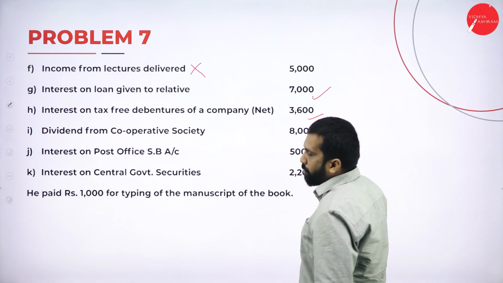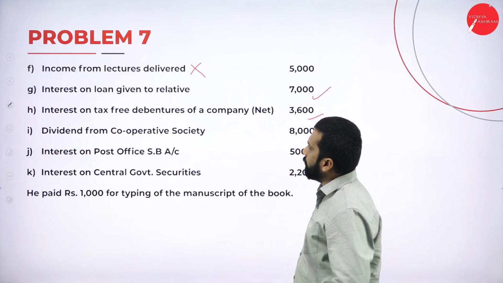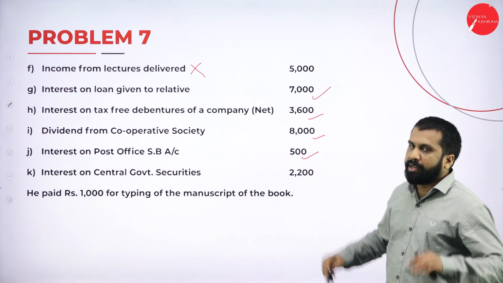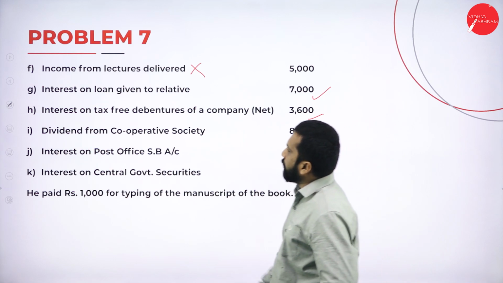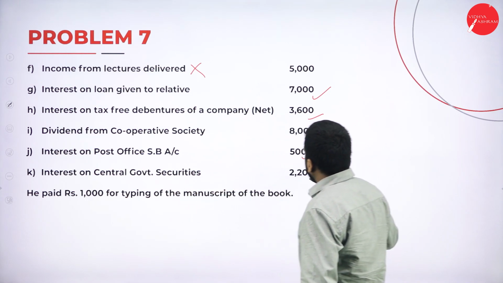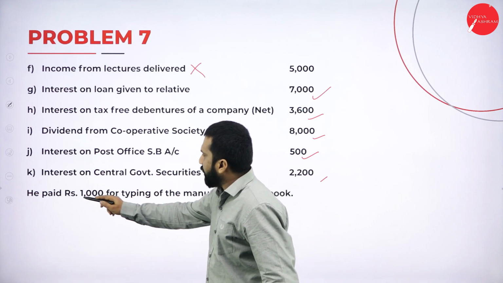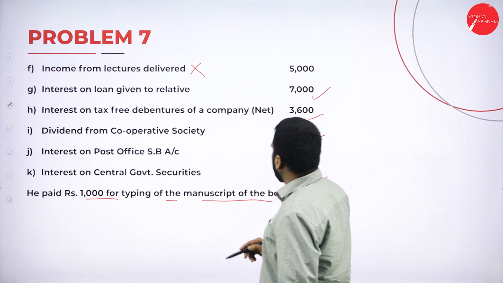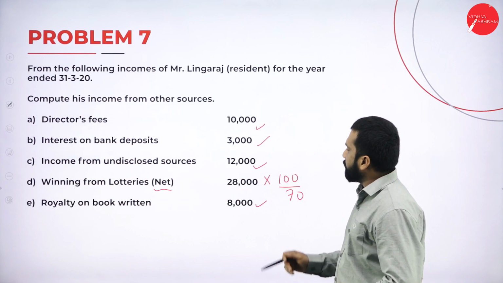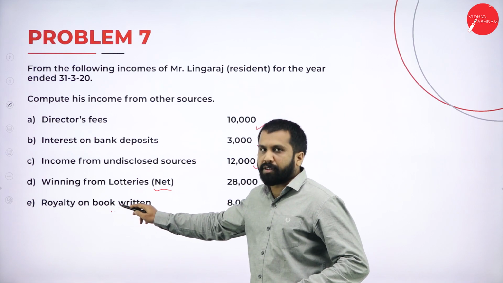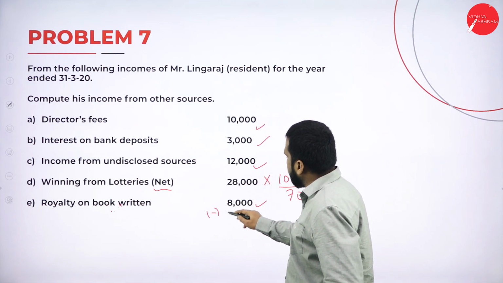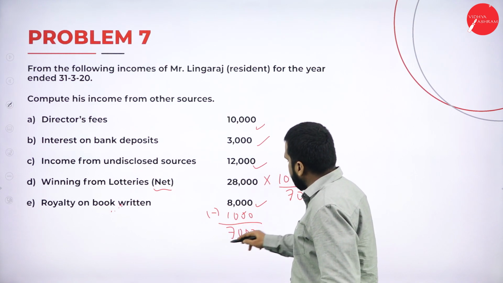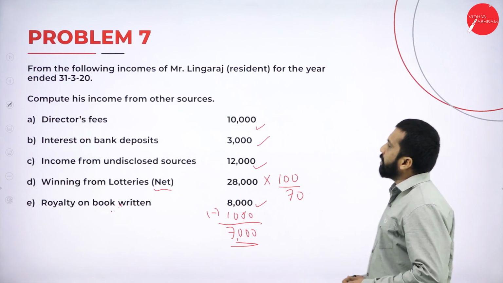Dividend from cooperative, always taxable, remember. Interest on post office up to 3,500, but we have only 500, so nil. Interest on central government security. So this is the information we have. He paid 1,000 for typing the manuscript of the book, meaning the royalty of the book. 8,000 minus 1,000, you are supposed to take 7,000. That's it. Clear? We'll go to the answer.